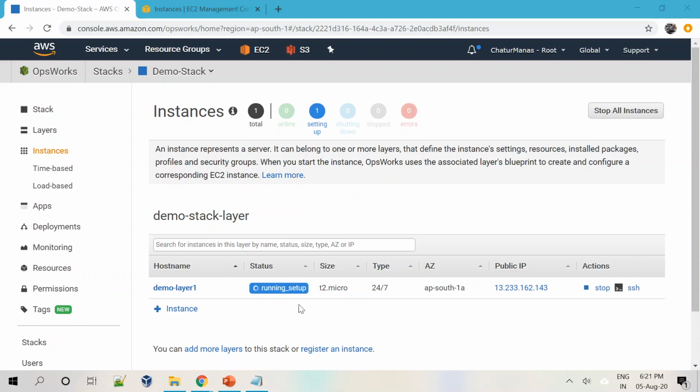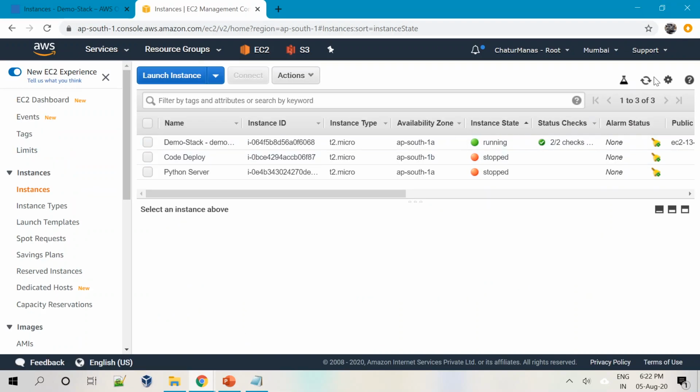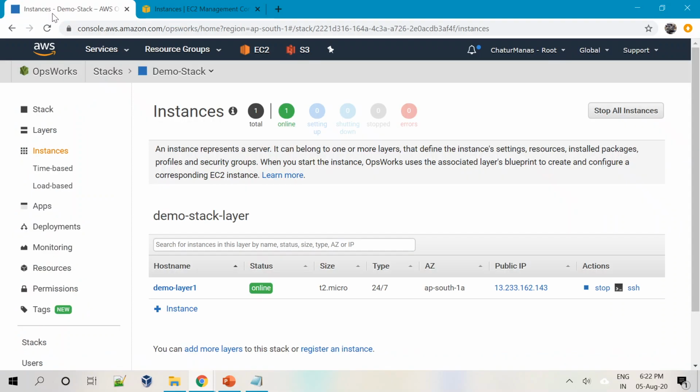Now we are in running setup mode. As you can see, this will further take some time. As you can see, it turned into online. So it took almost 5 minutes. So online, and I'll go back to instances and check if it is in a running state, and the status check is also healthy, and there you go, everything is there, right? Now our instance is also up and running.